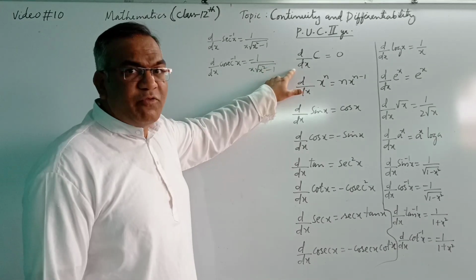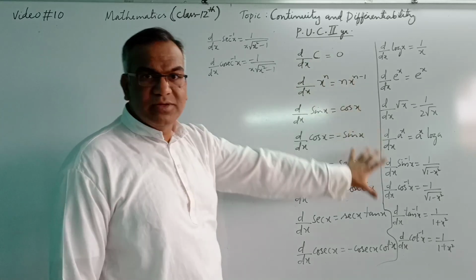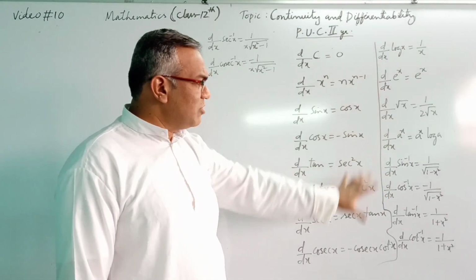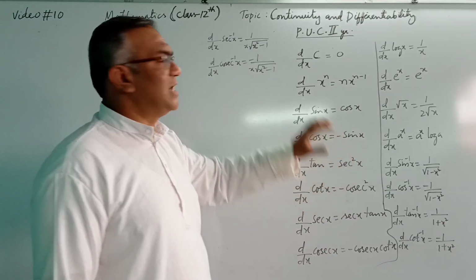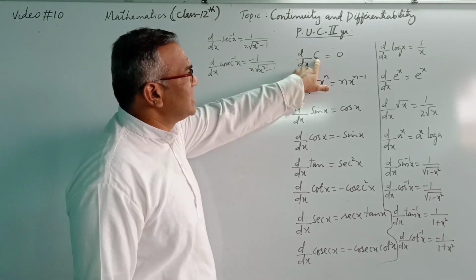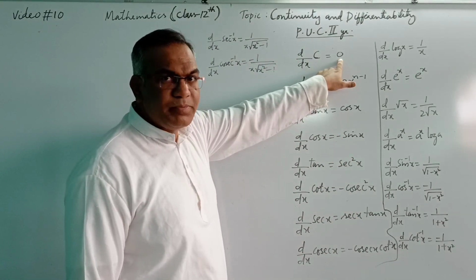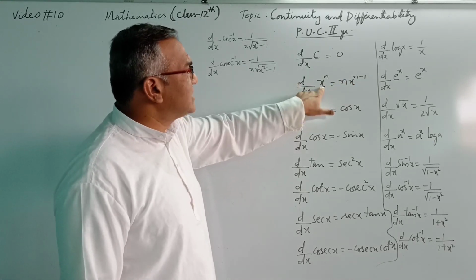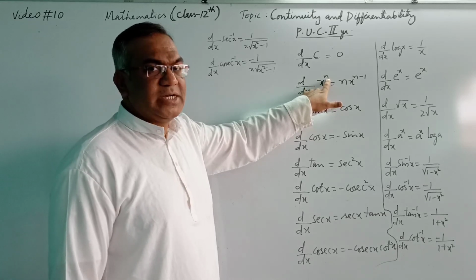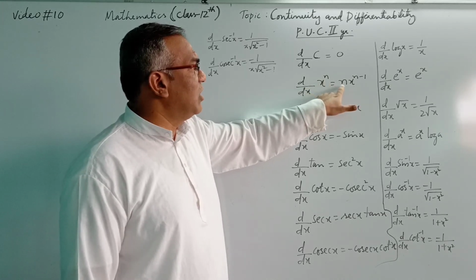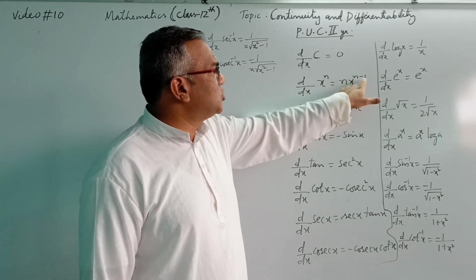Now, these are the important formulas of differentiation for PUC second year students, 12th standard. Differentiation of a constant is always equal to 0. Differentiation of x raised to n, x to the power of some constant number, is always n x raised to n minus 1.